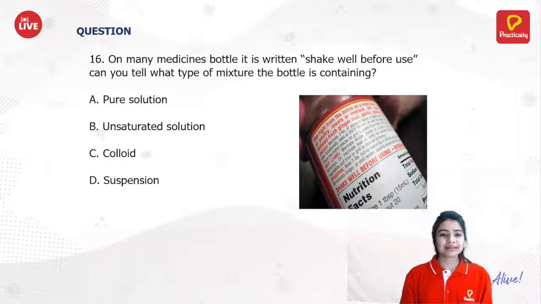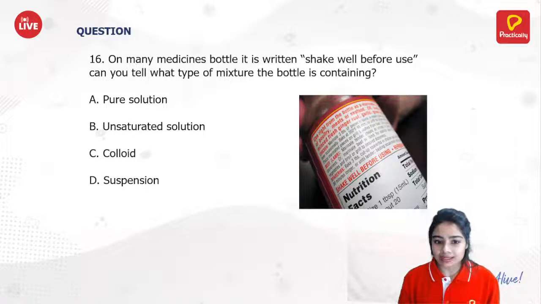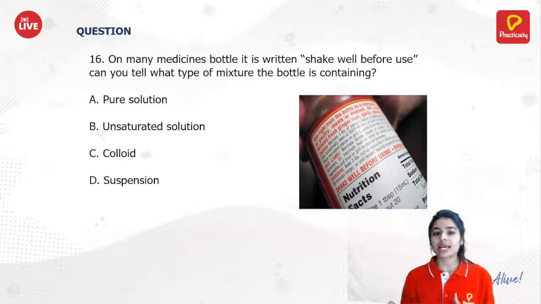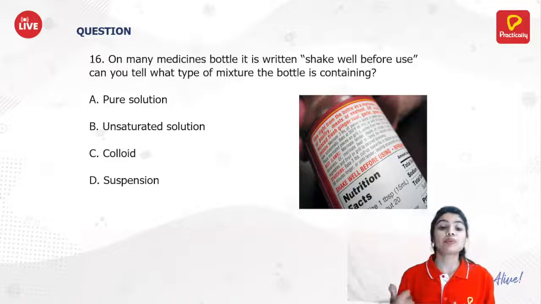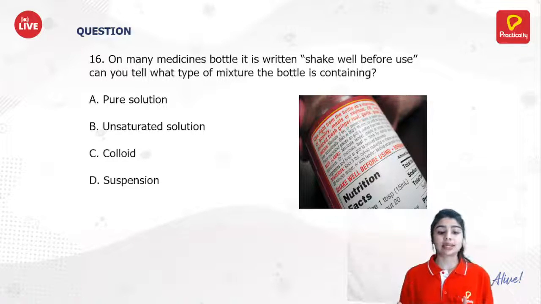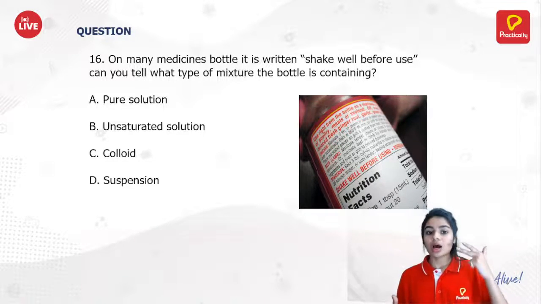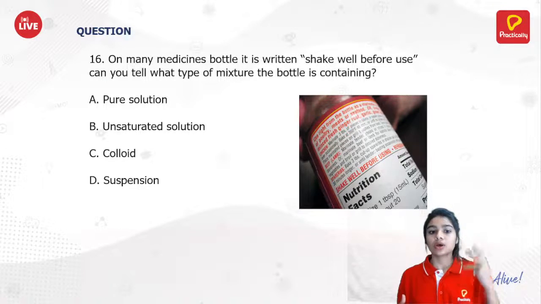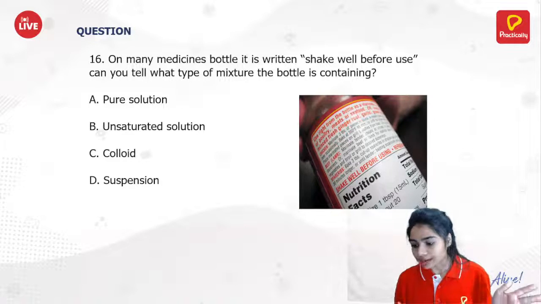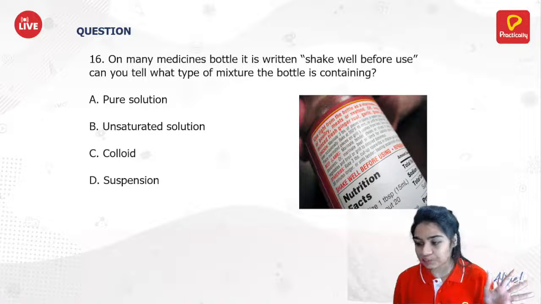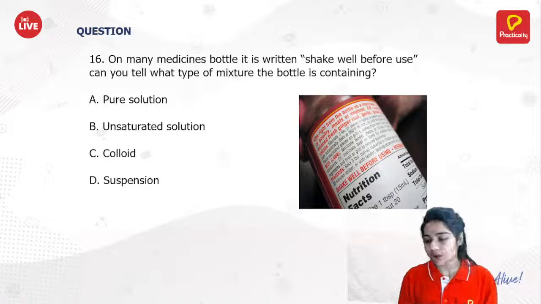You answered. On many medicine bottles, it is written, shake well before use. Can you tell me what type of mixture the bottle is containing? Pure solution, unsaturated solution, colloid or suspension? What do you think? So Kartika is saying D, suspension. Okay. What about others?